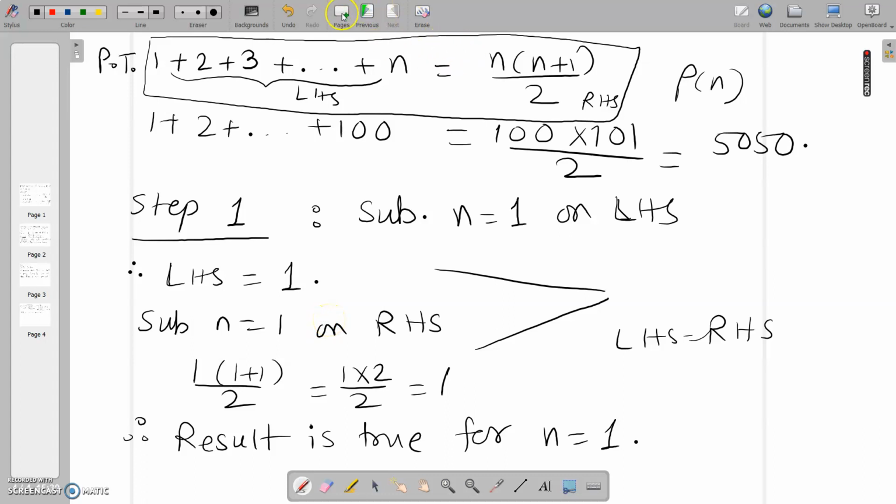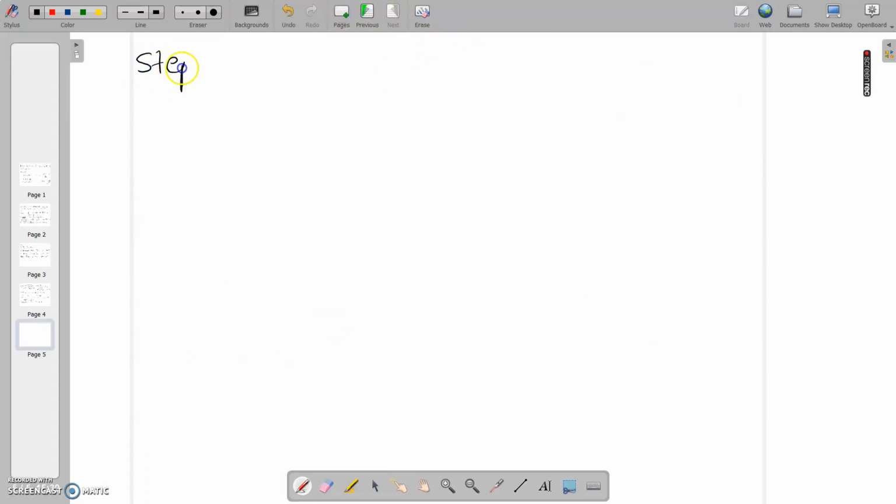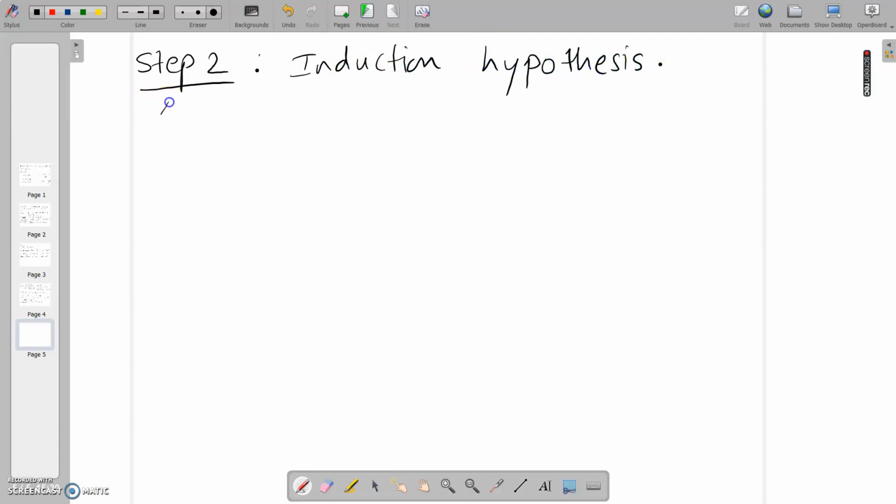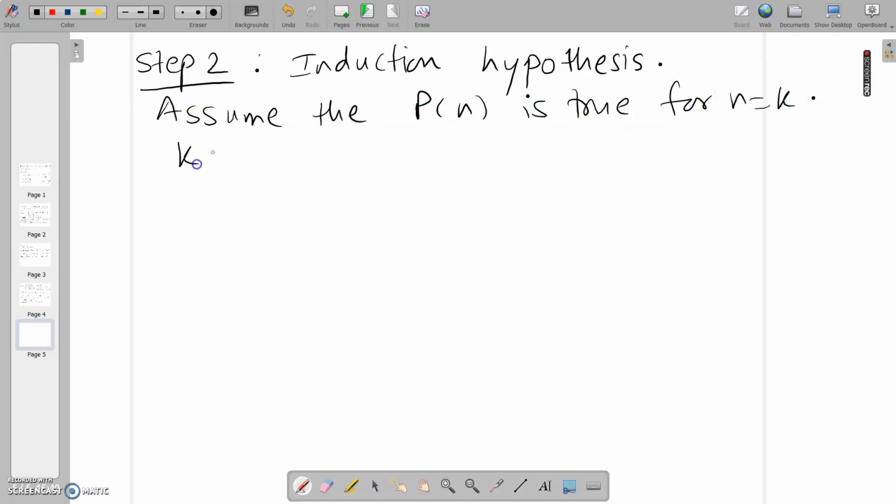Now let us see the second step. The second step is our induction hypothesis, in which we will assume that the result is true for n equal to k. Assume that P of n is true for n equal to k, and of course k is greater than 1 here and k belongs to the set of natural numbers. Because we have already proved the result for k equal to 1, we will be assuming that k is greater than 1. So when I assume this, I get 1 plus 2 plus 3.